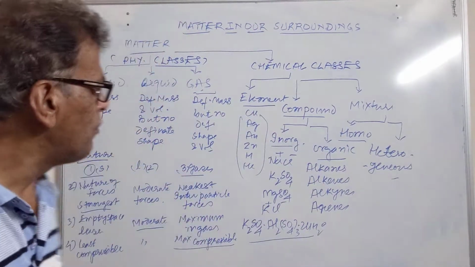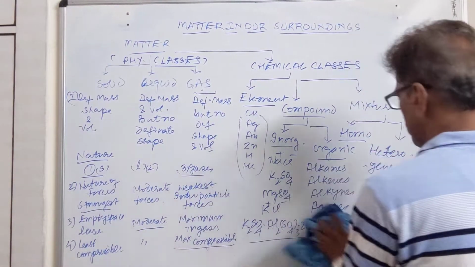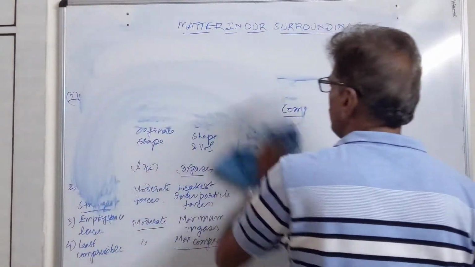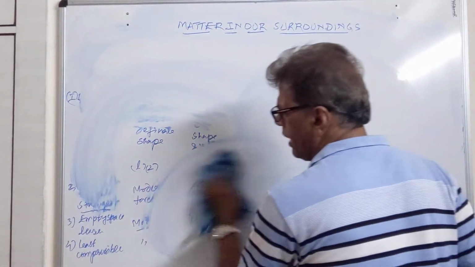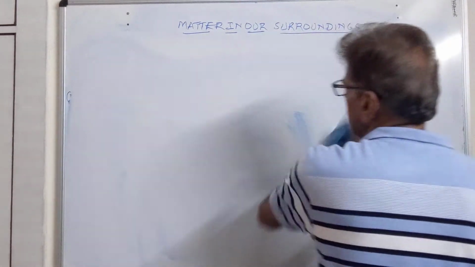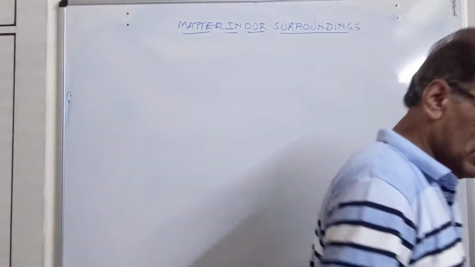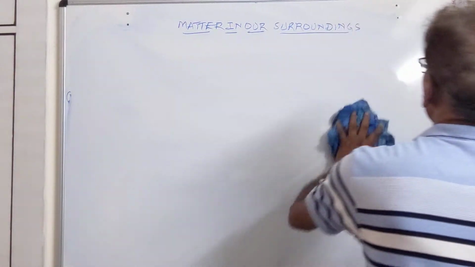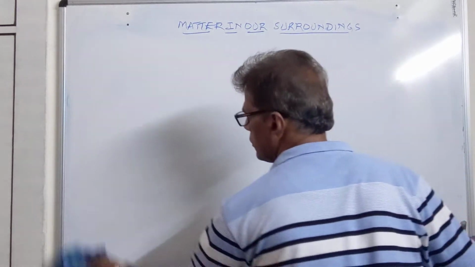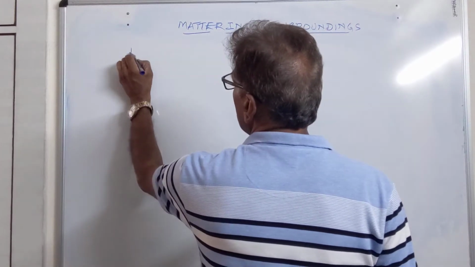Then we come to the properties of these substances. Because we have studied the solid, we have studied liquid, we have studied gases. Now let us see whether these three states are interconvertible or not. On interconversion we will be studying there are some specific properties. By change of those properties, their state can be changed. So we come to interconvertibility.